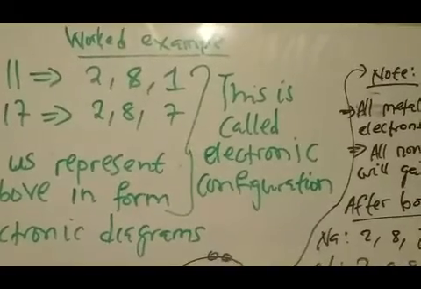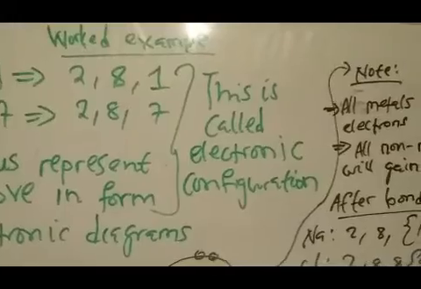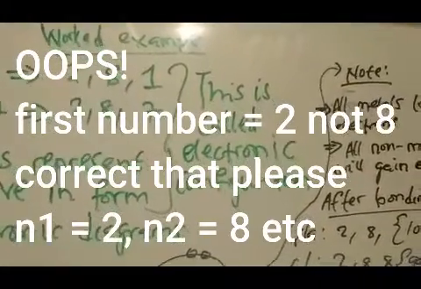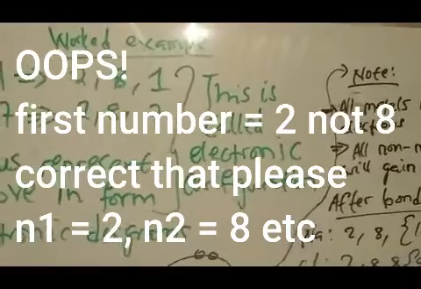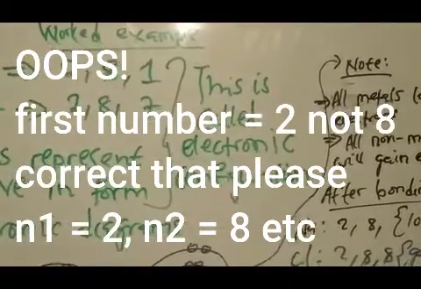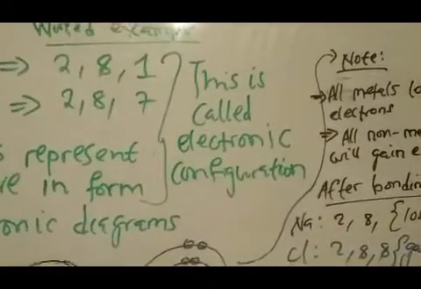We've also got chlorine, which has 17 as its proton number. When you configure that, the first number should be 2, the second number should be 8, then the last number is 7, to make it 17.